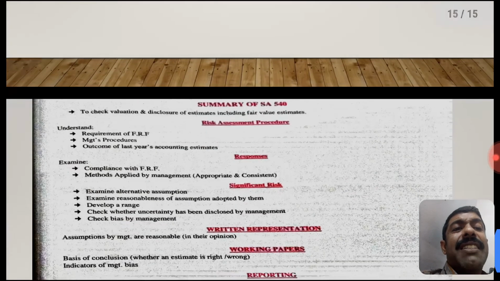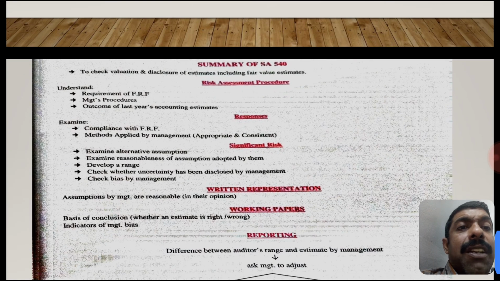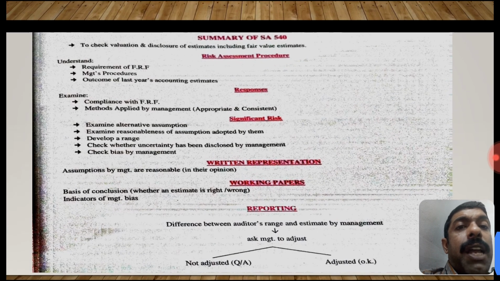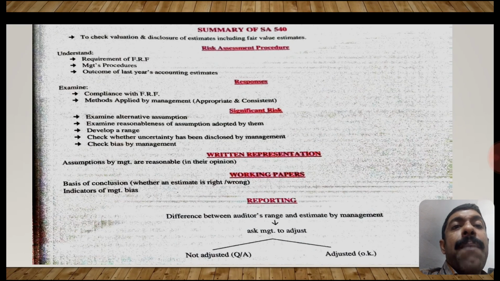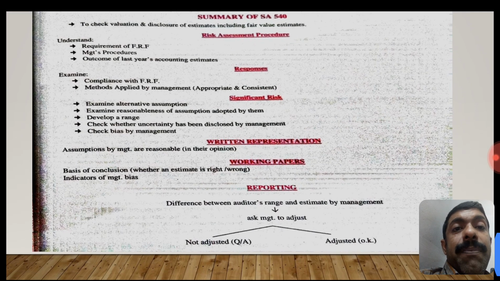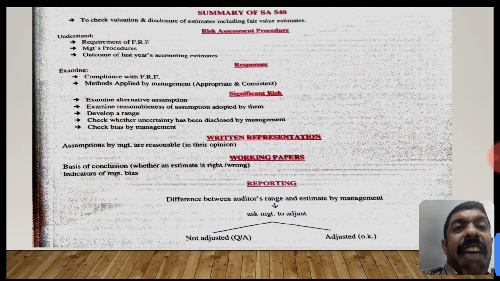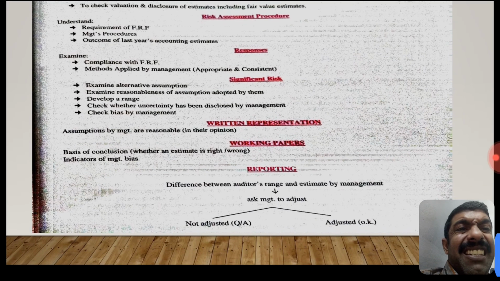Let us have a summary of SA 540. To check valuation and disclosure of estimates, including fair value estimates, the auditor should understand the requirements of the FRF, management procedure, and the outcome of the last year's accounting estimate. Examine compliance with the FRF, whether methods applied by the management are appropriate and consistent, and significant risk.